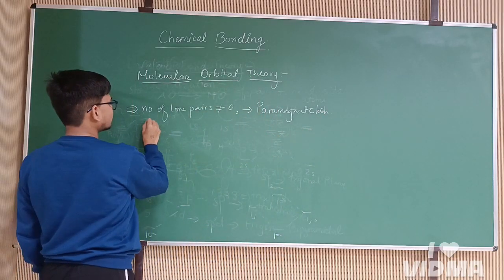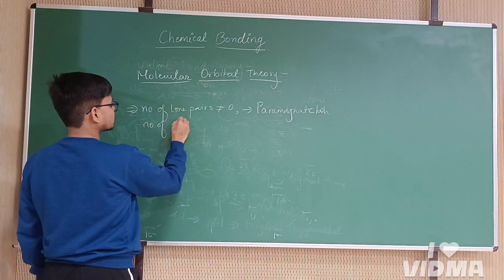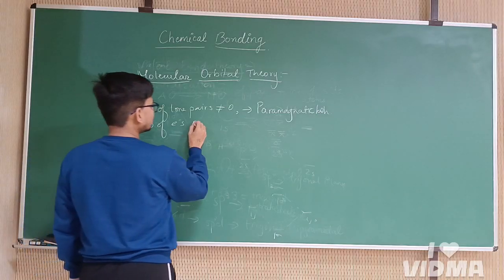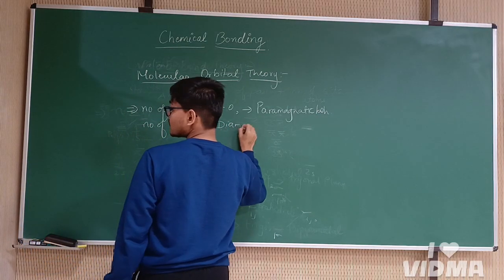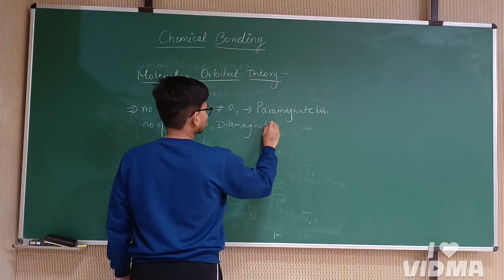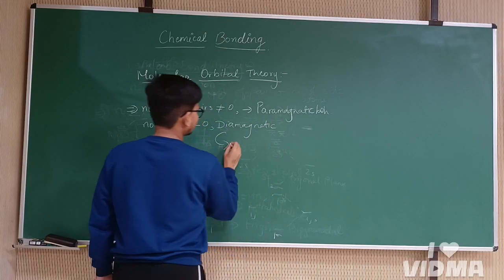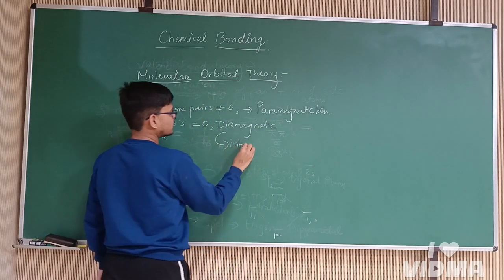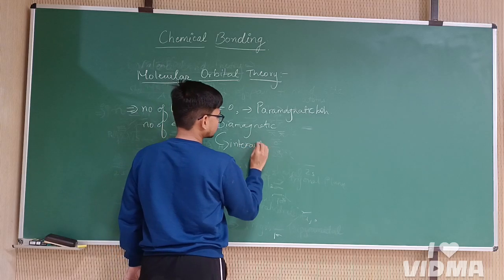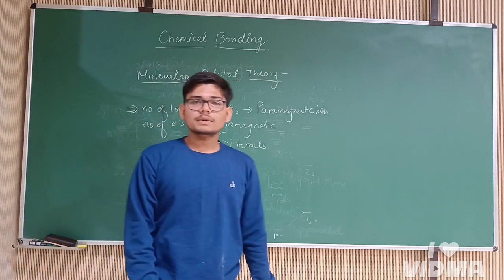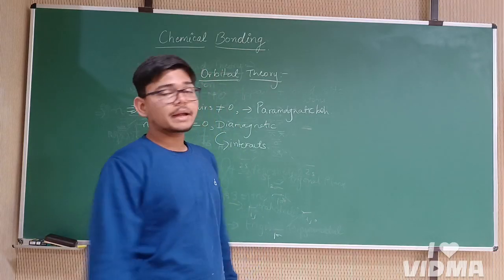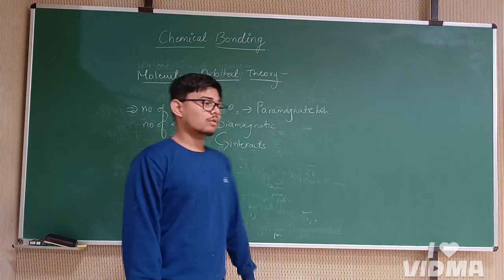And when the number of unpaired electrons is equal to 0, we will have diamagnetic behavior. Paramagnetic means it will have interaction with the magnetic field. So that's how molecular orbital theory explains the magnetic behavior of the molecules formed.